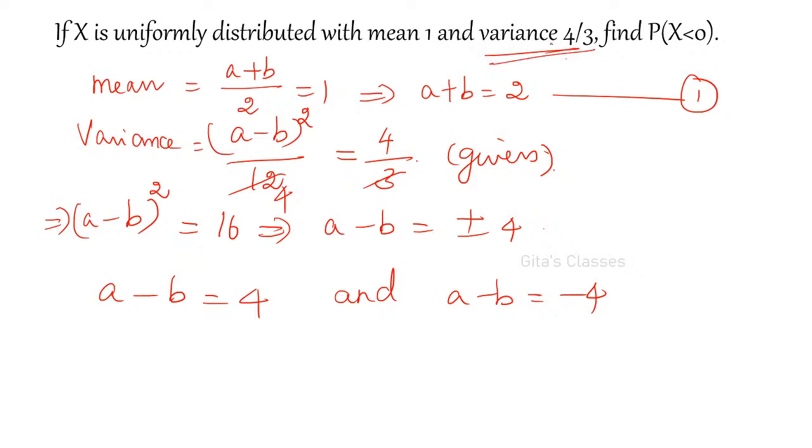Then the second data given is variance is equal to 4 by 3. So variance is (a minus b) the whole square divided by 12. This is by formula, which we have just derived. This is equal to 4 by 3, it is given. We know variance is equal to (a minus b) the whole square by 12, which is equal to 4 by 3.